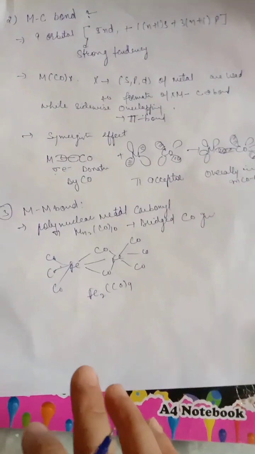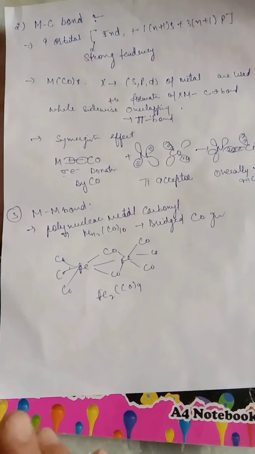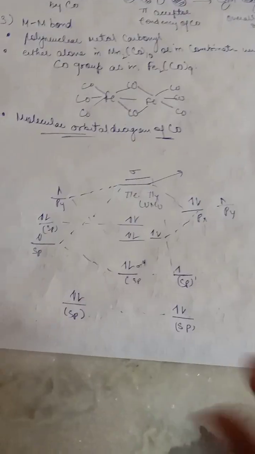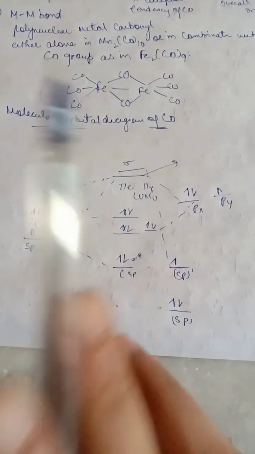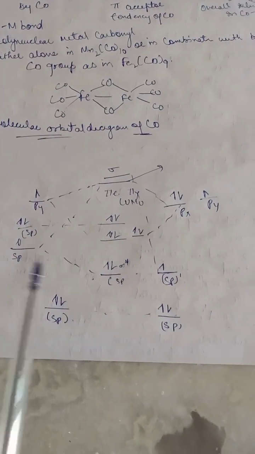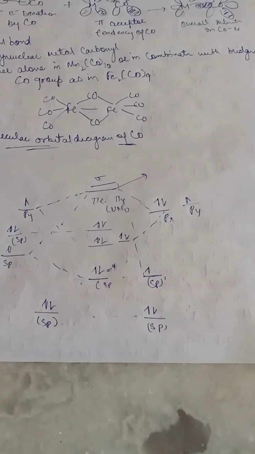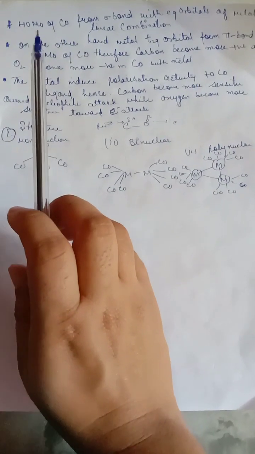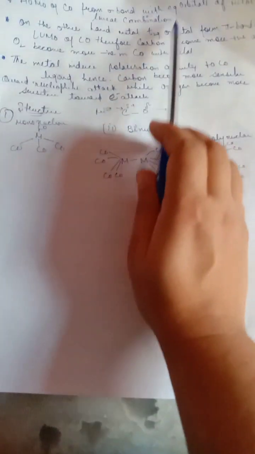And second, I will discuss the molecular orbital diagram of the carbonyl. This is the molecular orbital diagram of the carbonyl. So this is the carbon electron and this is the oxygen electrons, bonded to each other, and these form antibonding and bonding molecular orbitals. The main feature of the molecular orbital diagram of the carbonyl group is that the HOMO of the carbonyl forms a sigma bond with the eg orbital of the metal by linear combination.